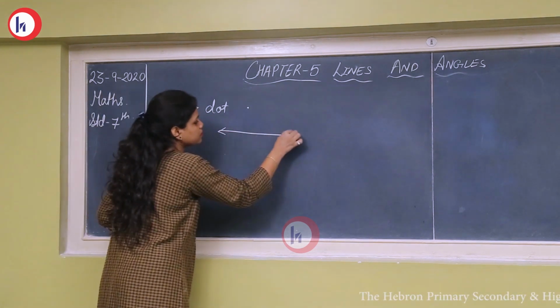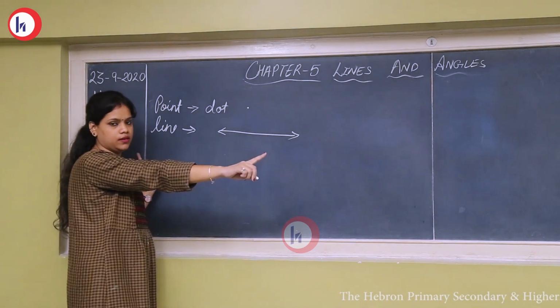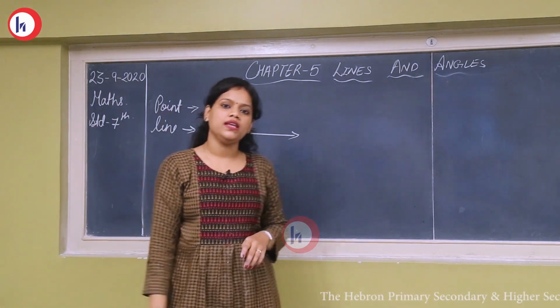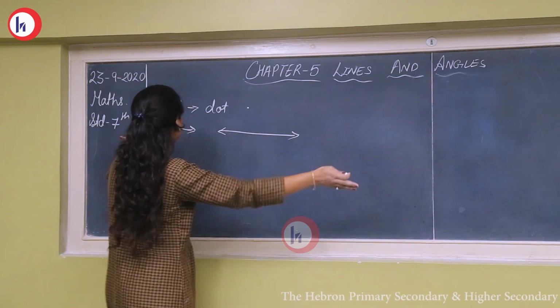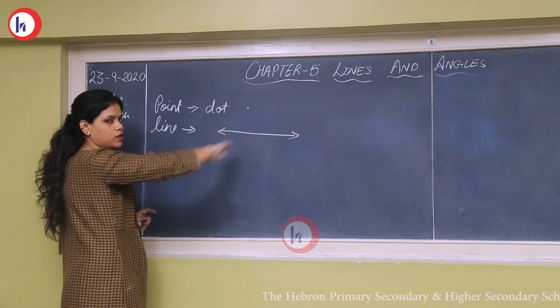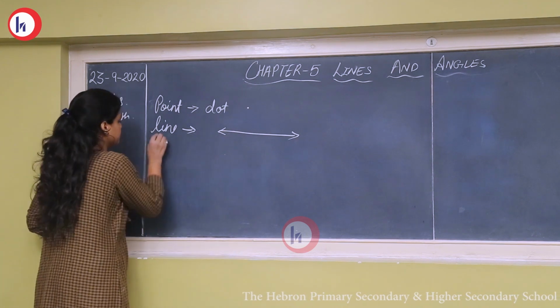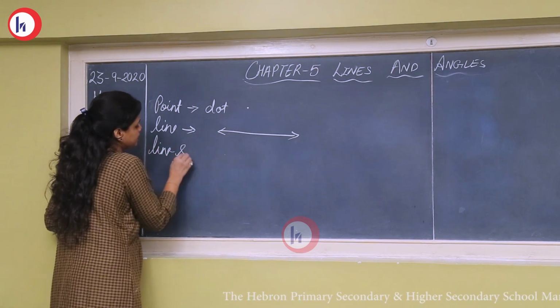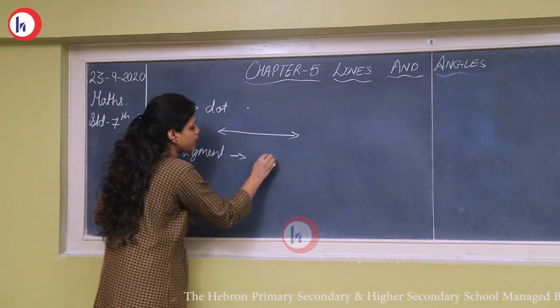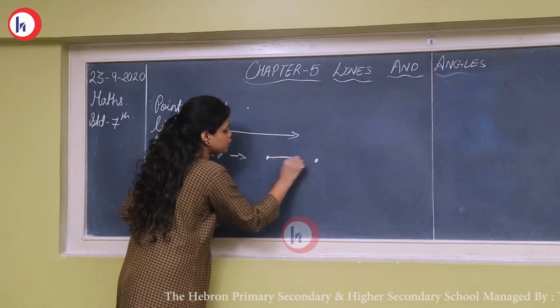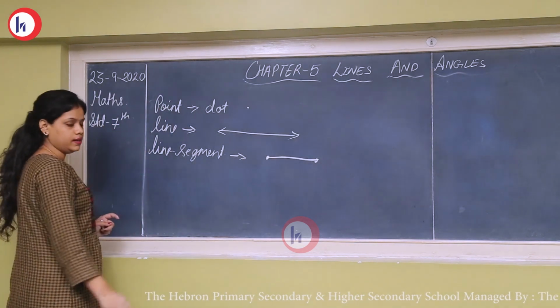Coming to line. Line means it is extended on both the sides. It doesn't have any end. That is line. This arrow means it is extended to both the sides. It keeps on going. It doesn't have any end. Line segment. Line having two end points is called line segment.